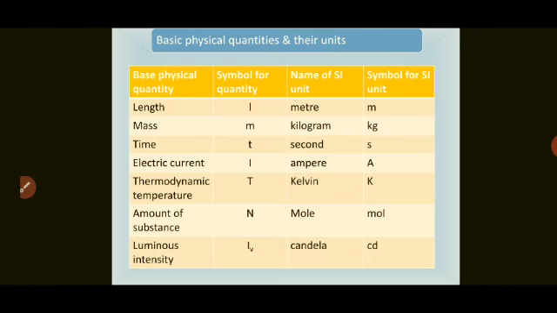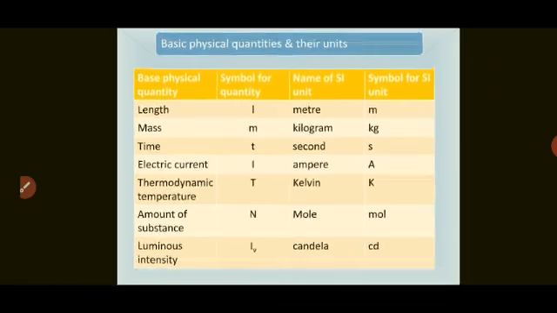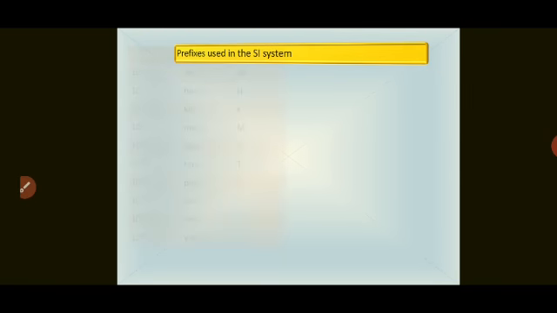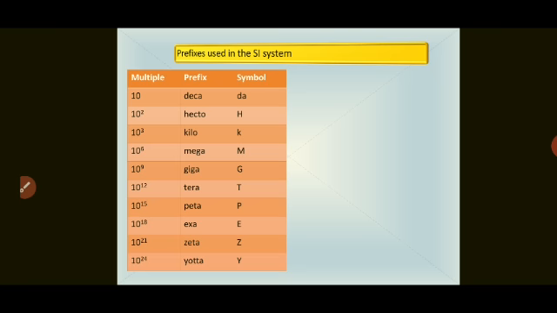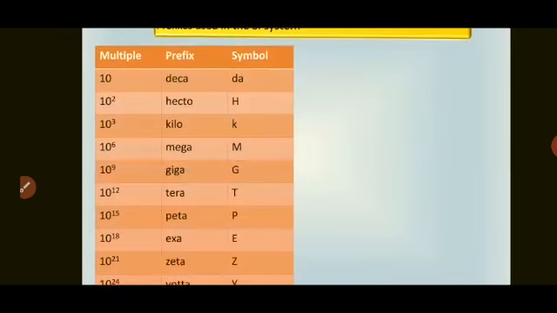Let us go to the next slide, which shows the measurement, how the prefixes are used for these 7 fundamental quantities. Okay, now prefixes used in SI system. See here, these are the multiples in the power of 10. So 10 raised to 1 is called deca, symbol is DA.